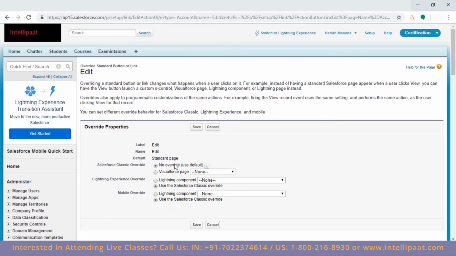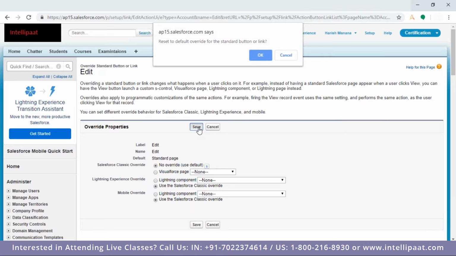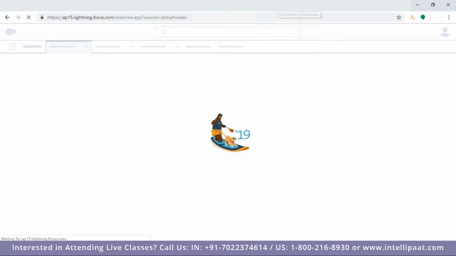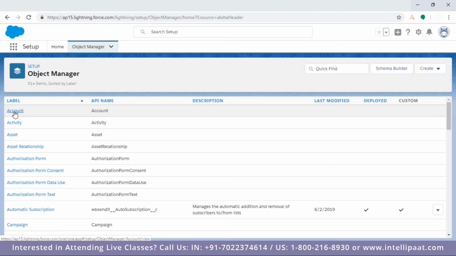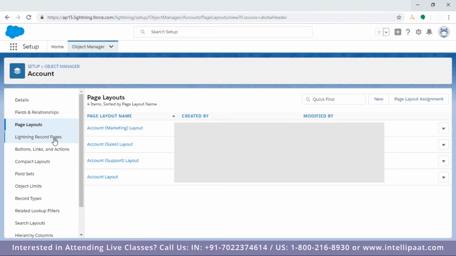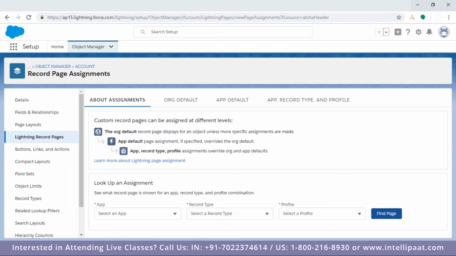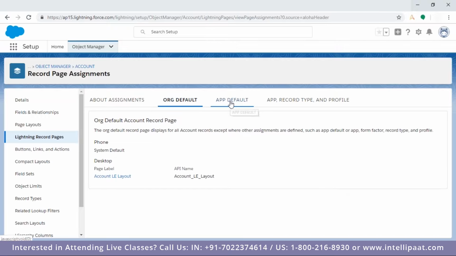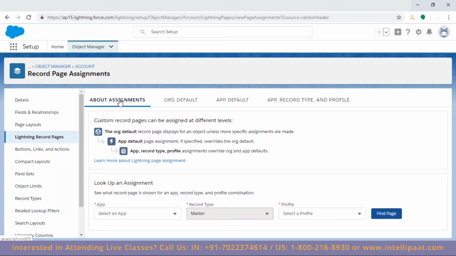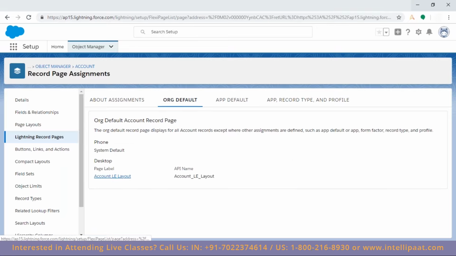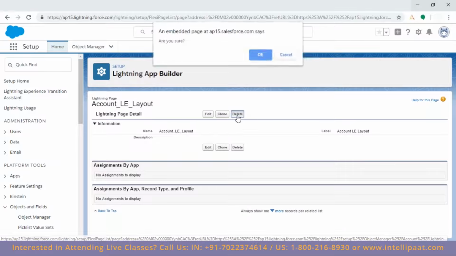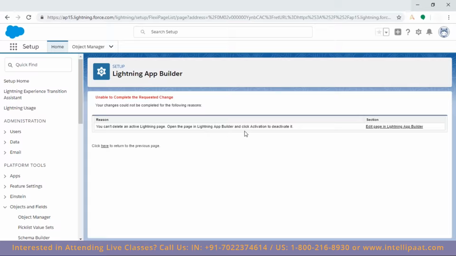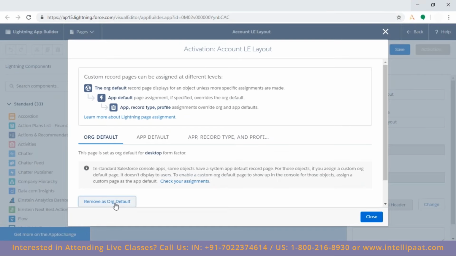Use Salesforce classic override, no override. You can't edit an activity, the page is Lightning, get activation to deactivate it, or it's already active. No, as by default.